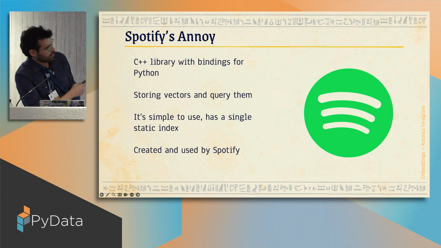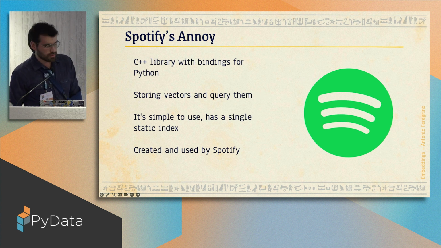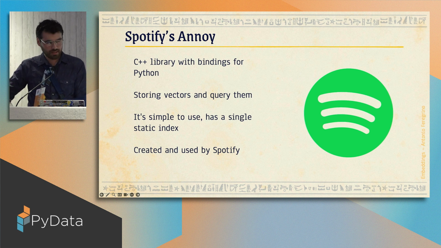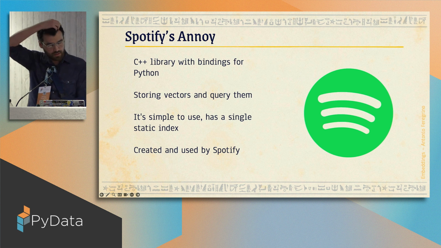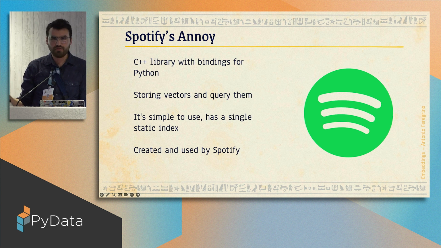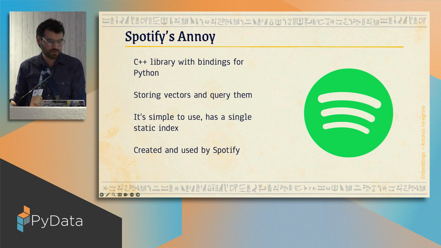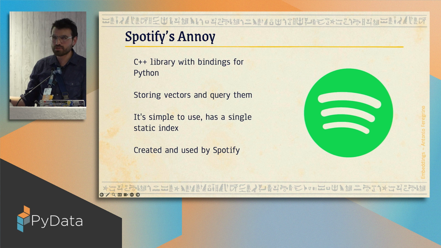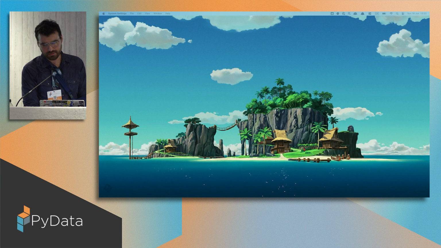For this demo, I also recommend you have a look at this library. It's called Annoy. It's a library from Spotify. It's actually a C++ library that has just Python bindings around it. It's useful to store vectors and to query them. I really like using this to create proofs of concept, because it's just a single index. It just creates a file, and basically that's your vector database. As far as I know, Spotify still uses it for some production use cases. But again, I use it mostly for demos. And then if the demo proves to have value, we go on and scale to something else. Cool. So now on to the demo.